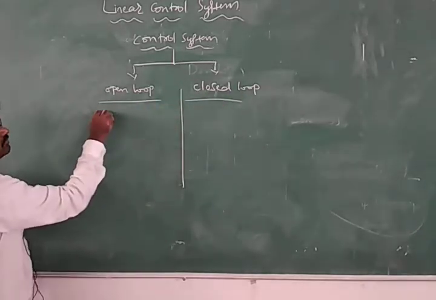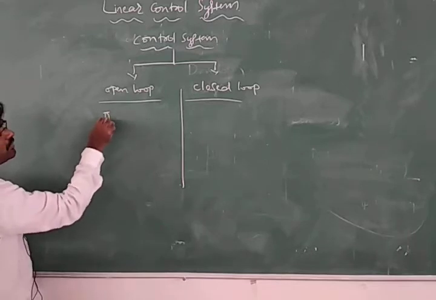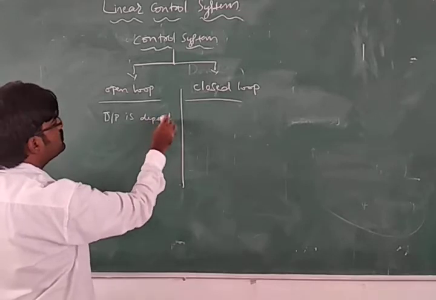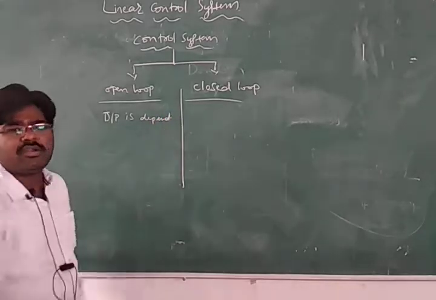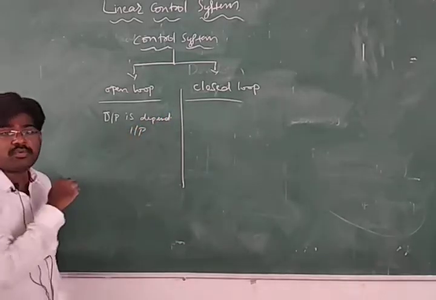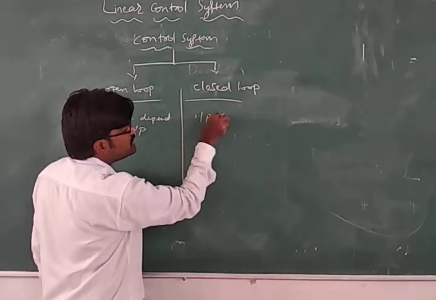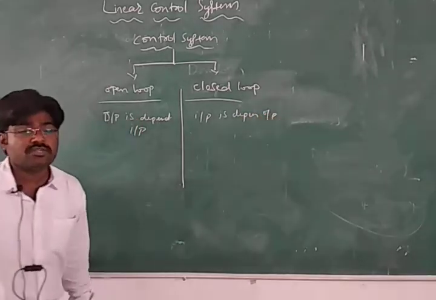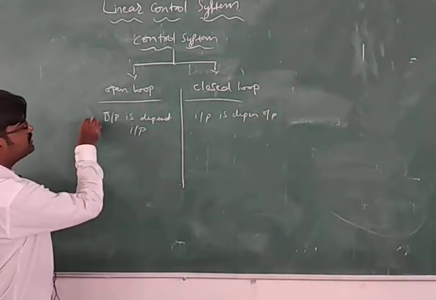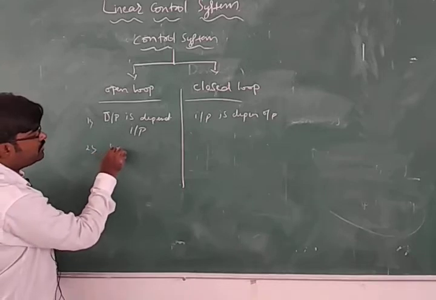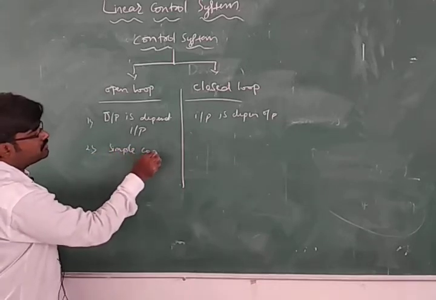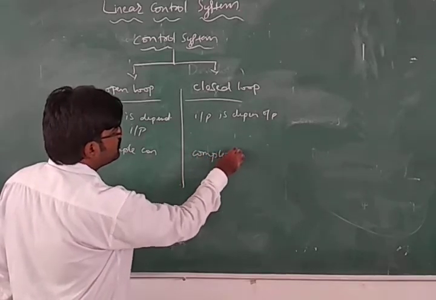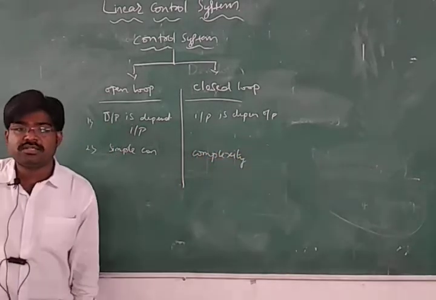Open loop: output is dependent on input, but here, input is dependent on output. This is one difference. Then open loop has simple construction, here there is complexity of construction.